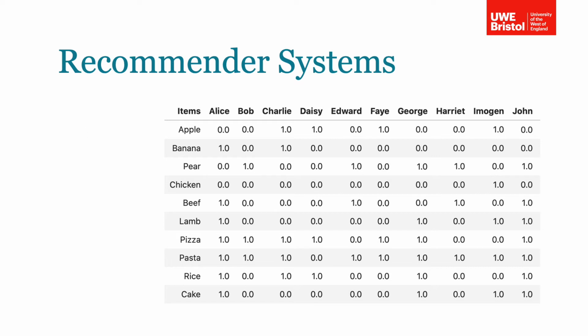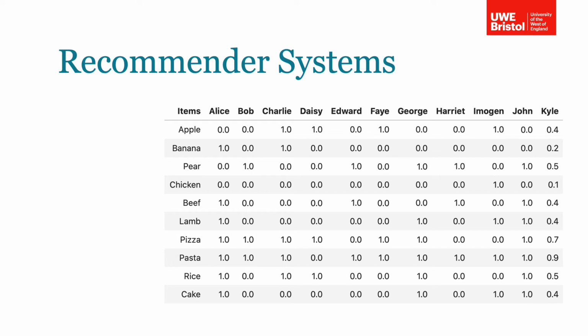Suppose we have 10 popular items and we have a record of 10 users as to whether they would buy that item or not, denoted by either a 1 or a 0. We can use this information to identify items that are purchased together or customers who are similar in their purchasing habits. If we have a new customer, we could initiate a cold profile simply by taking the average of all existing users. If we learnt that this new user then liked chicken, for example, we can update our recommendations by filtering so that we can average all users who also like chicken to obtain a revised prediction for this user.